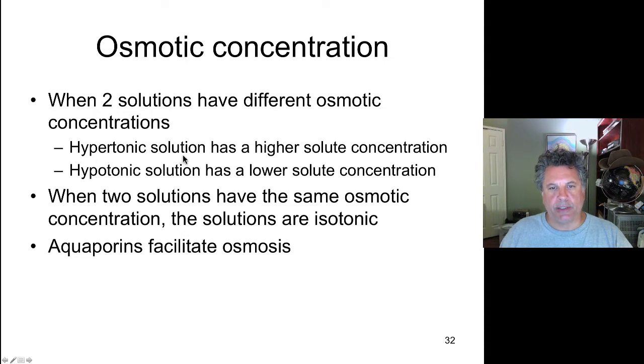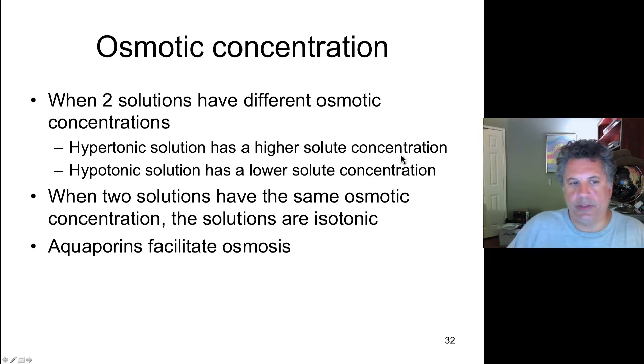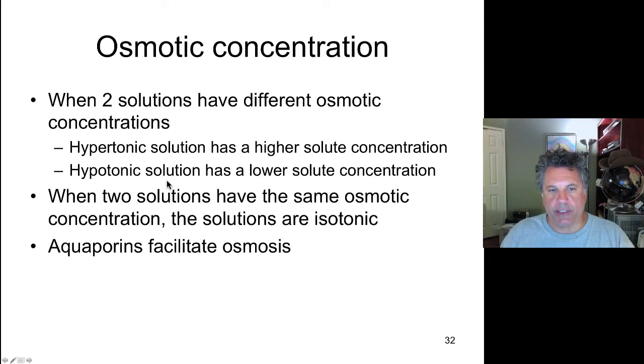If two solutions have different osmotic concentrations of solute, we refer to them in two ways. A hypertonic solution has a higher solute concentration relative to another solution, whereas a hypotonic solution has a lower solute concentration. And if two solutions have the same osmotic concentration, then we say that they are isotonic. So we have hypertonic, higher dissolved molecules, higher solute concentration, hypotonic, lower solute concentration relative to another solution, and if you have two solutions with equal solute concentrations, we say they are isotonic.